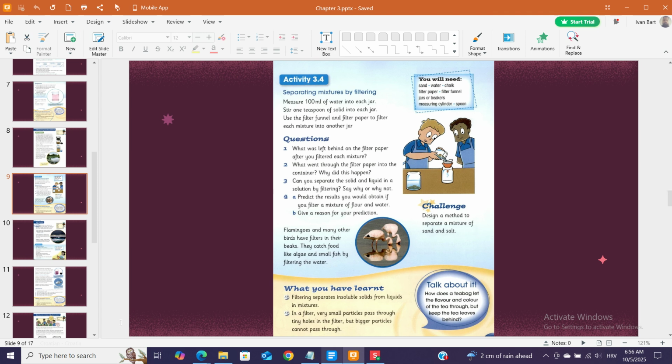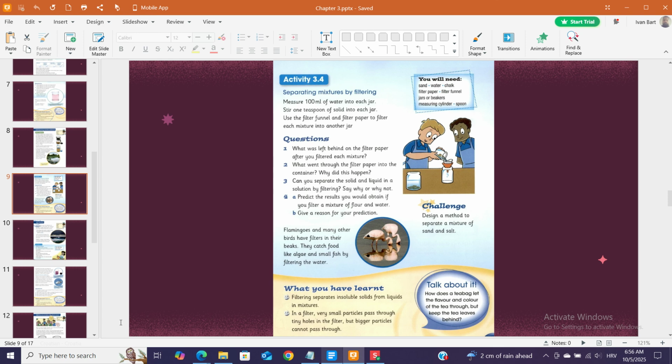What you have learned: filtering separates insoluble solids from liquids in mixtures. In a filter, very small particles pass through tiny holes in the filter, but bigger particles cannot pass through. Talk about it. How does a tea bag let the flavor and color of the tea through, but keep the tea leaves behind? 3.5 Solutions.